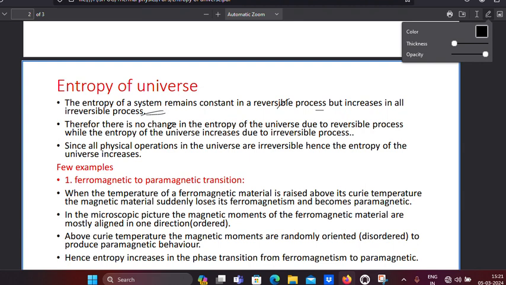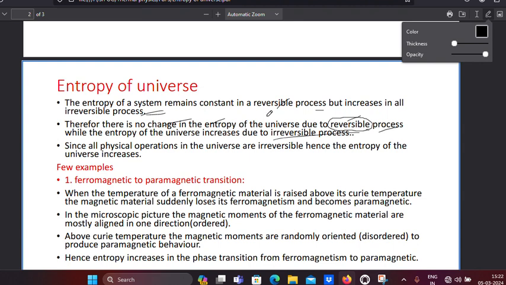Therefore, there is no change in the entropy of the universe due to reversible processes. Why? Because if all the processes in the universe were taking place reversibly, no change in entropy would occur. But the universe cannot have reversible processes. The universe always has irreversible processes, so its entropy increases. All the processes taking place in the universe are always irreversible, so the entropy increases.